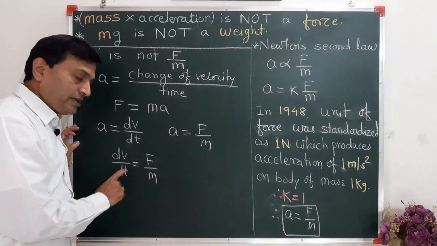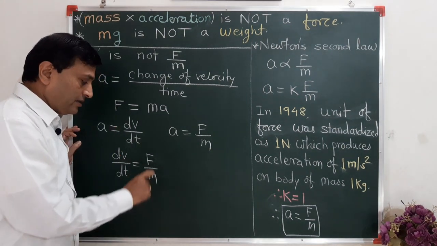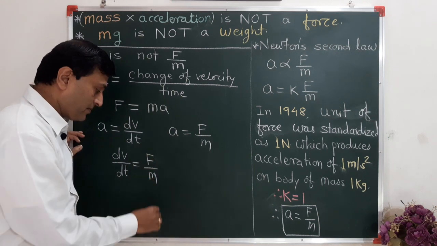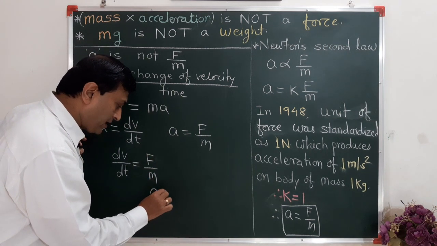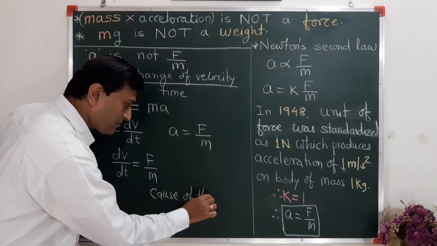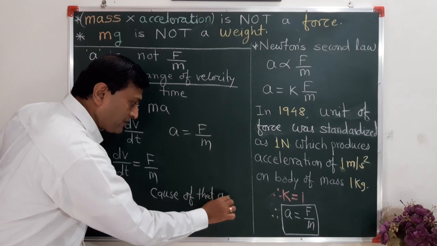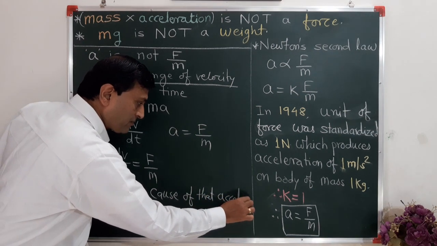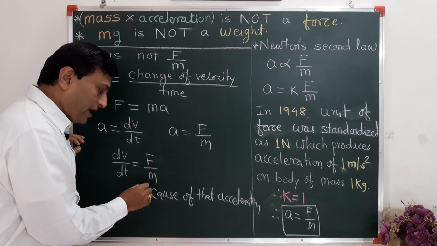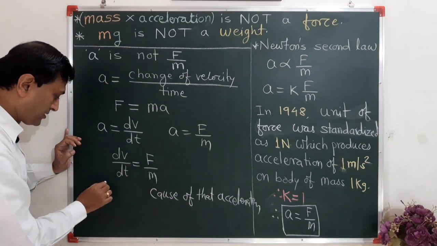This dV by dt is acceleration, and this F upon m is cause of that acceleration. Remember this one. This is cause of acceleration and this is acceleration.